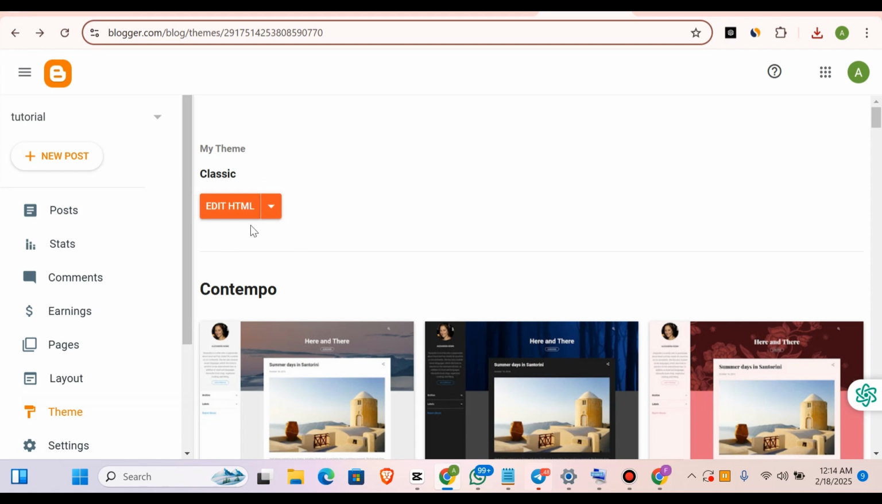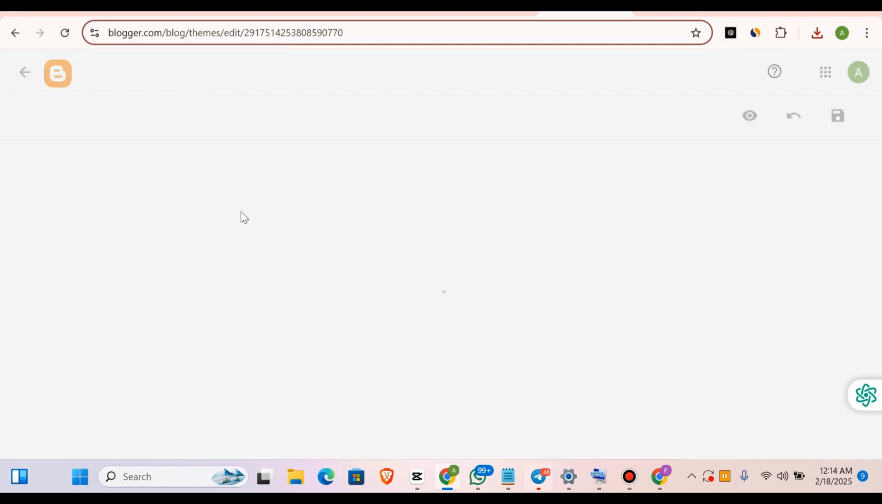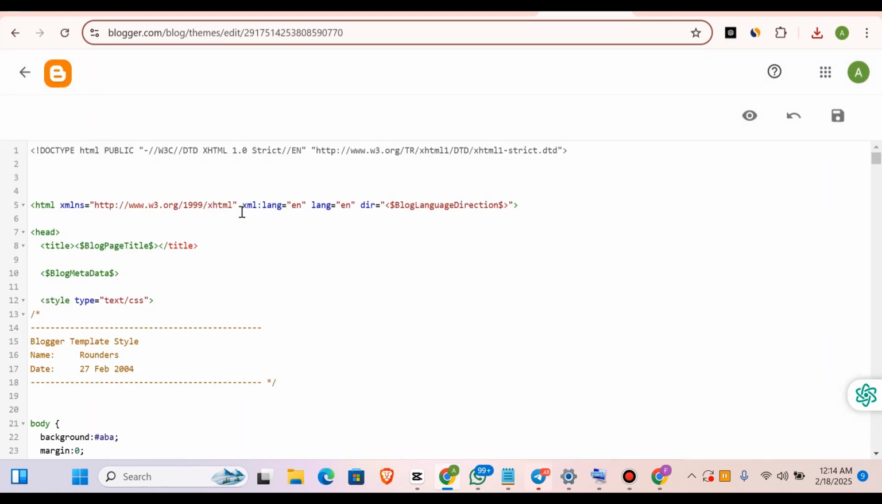Now once you're done, click on edit HTML. All right, now it is gonna take you to this place right here. Now what you're gonna do is to just input your code.